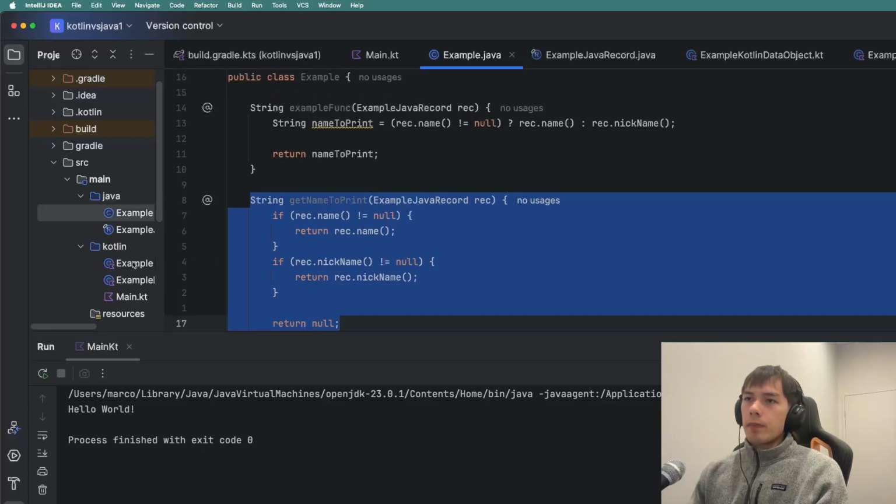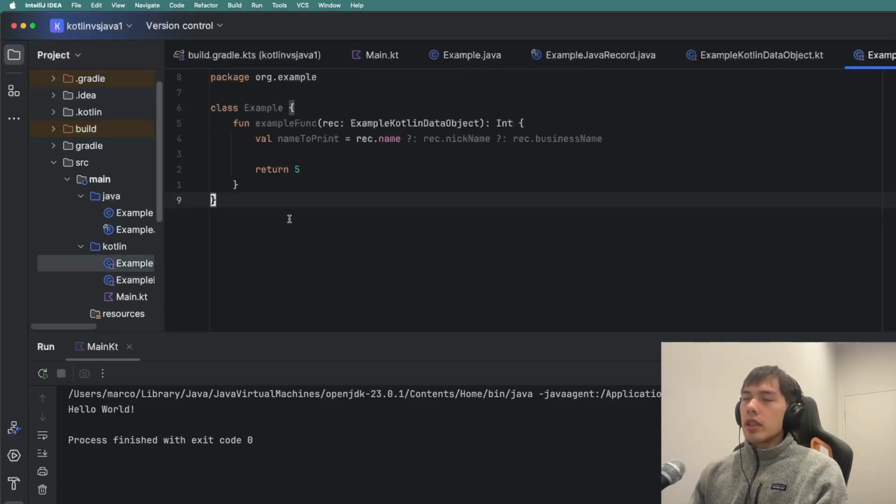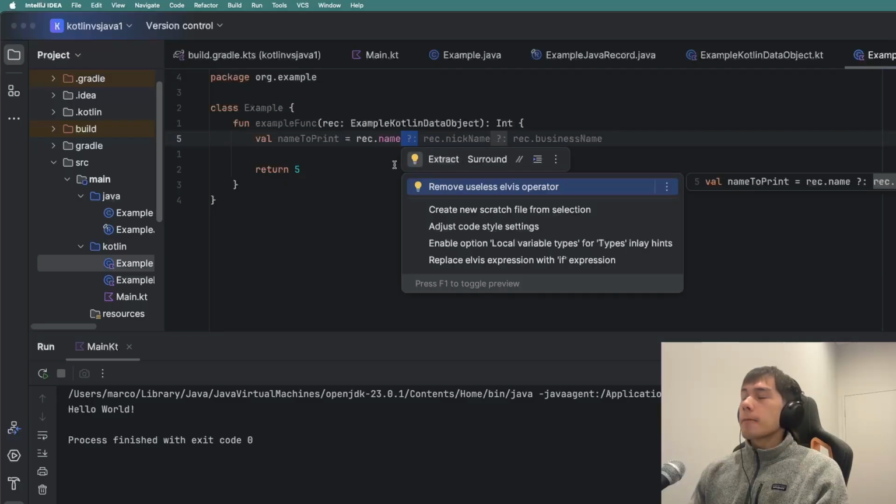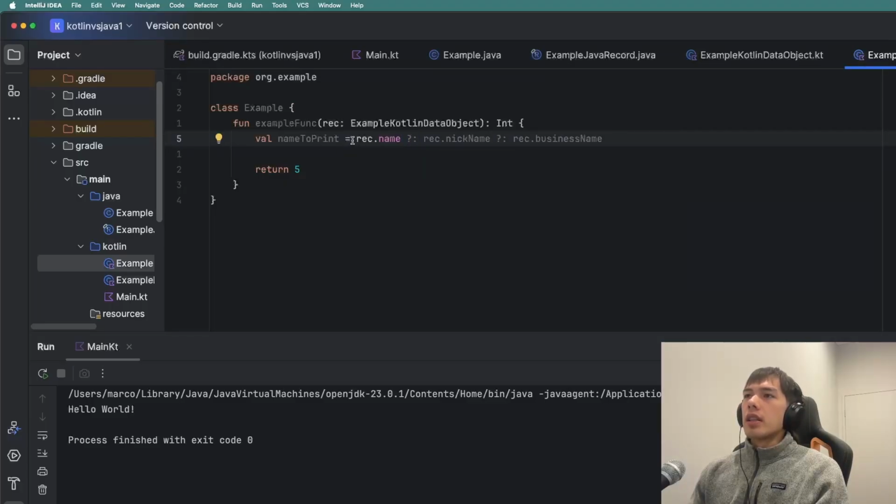Whereas in Kotlin, let's take a look here. We can just use this Elvis operator, which means if this is null, then get this value instead. And here we can just get the record's name. If that's null, get the nickname, and get the business name, and so on and so forth, without the need for a ternary.